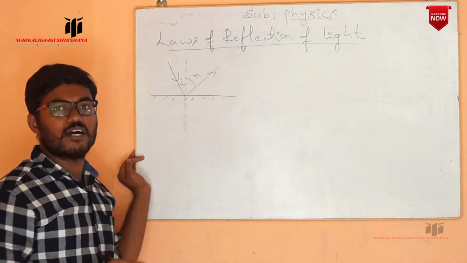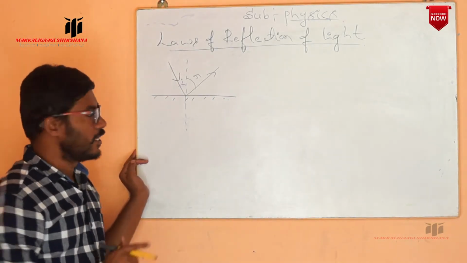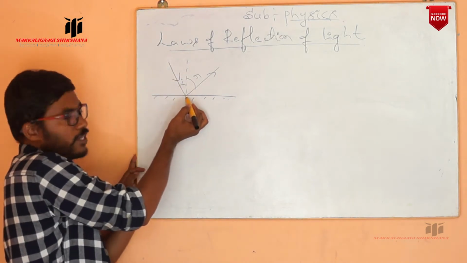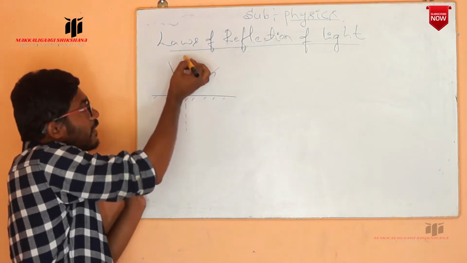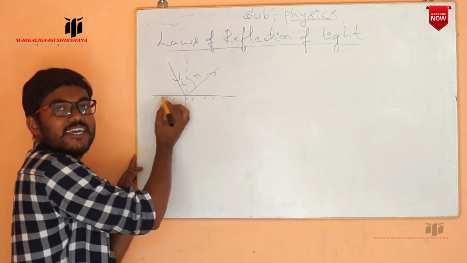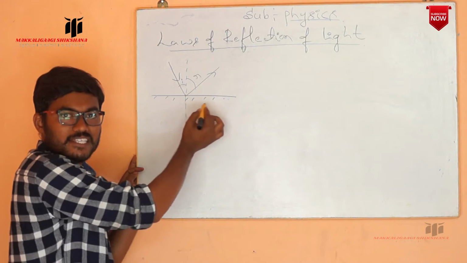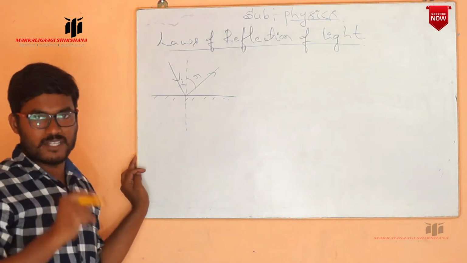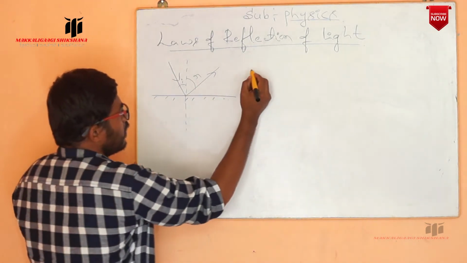So that is the first law of reflection of light. Now, what is the first law of reflection of light? The incident ray, reflected ray, and the normal at the point of incidence all lie in the same plane. All lie in the same plane. So that is the law of reflection, the first law. Okay, we can write that one.